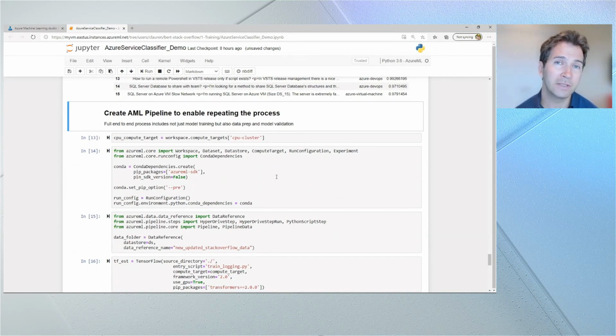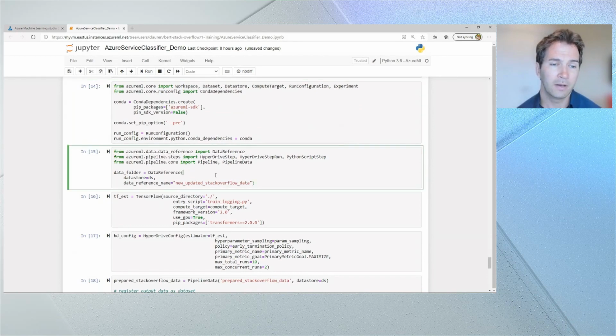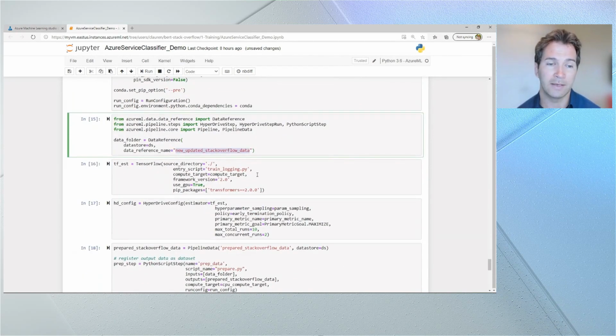And we'll use machine learning pipelines to continuously retrain this model as new input data comes into the system, because over time, we might change and add new services, or we might notice that people are asking questions in different ways. So we'll continuously train the model to keep it up to date. Machine learning pipelines allow using multiple different types of compute in the process. In this case, I'll use a CPU cluster to be able to prepare the data that's incoming and then train the machine learning model. Here we can see I've got a reference to the new incoming data.